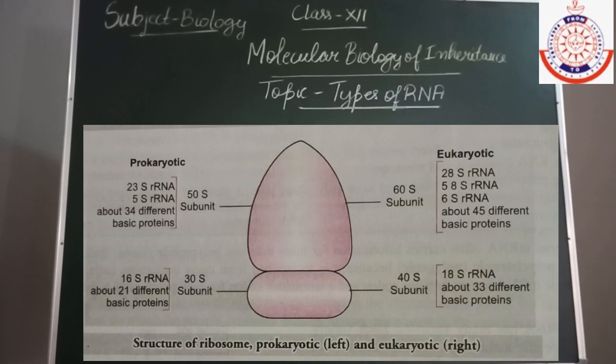In eukaryotes, 80S ribosomes are present, and they are composed of two subunits, the 60S large subunit and the 40S small subunit. In the 60S subunit, 28S rRNA, 5.8S rRNA and 5S rRNA are present, and in the 40S subunit, 18S rRNA is present.